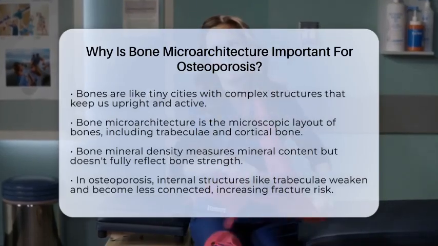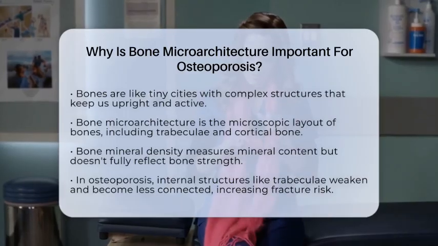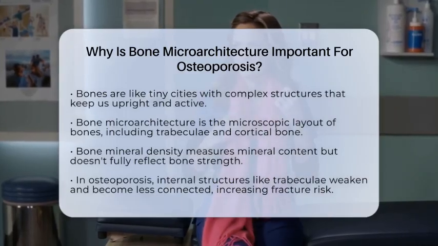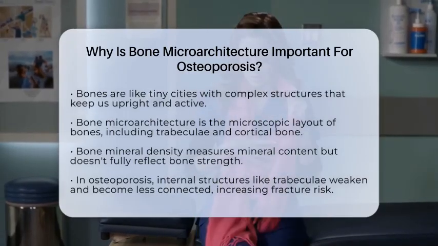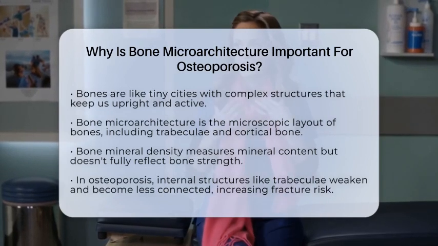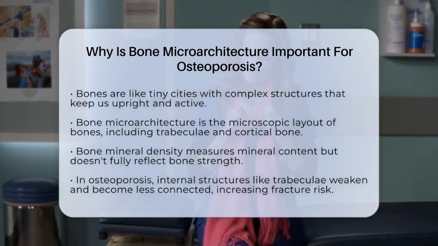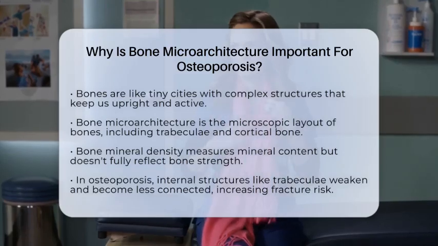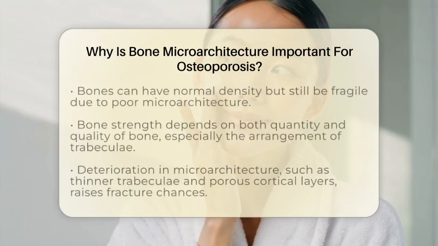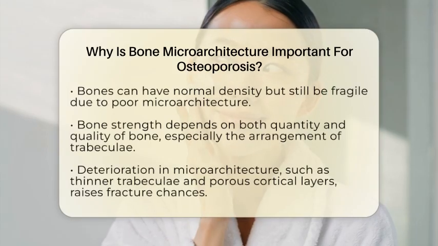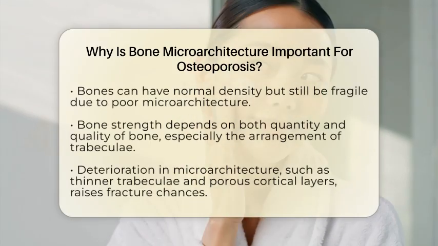In osteoporosis, bones don't just lose mineral content, their internal structure also deteriorates. The tiny trabeculae become thinner, fewer, and less connected, and the outer cortical layer can develop more pores. This breakdown makes bones much more fragile, even if the overall mineral density isn't extremely low.